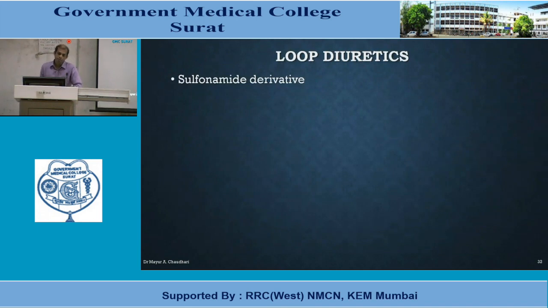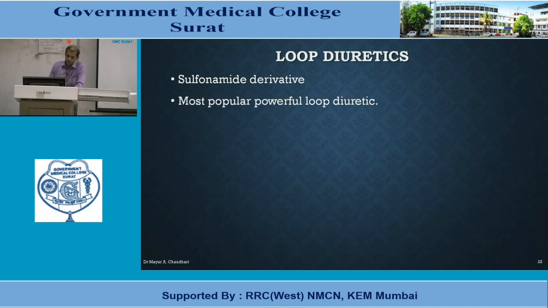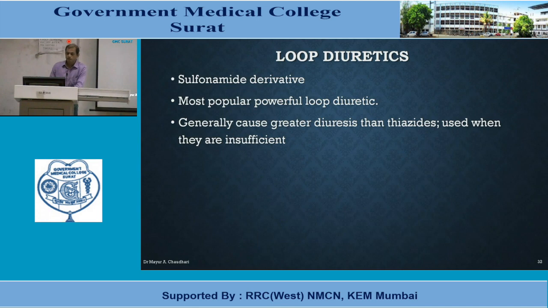Basically, furosemide is a sulfonamide derivative. Sulfonamides are one of the antimicrobial agents. Furosemide is the most popular and powerful loop diuretic. It generally causes greater diuresis than thiazides, and they are used whenever it is found that thiazide diuretics are insufficient. So whenever you want more diuretic action, loop diuretics are preferred in comparison to thiazide diuretics. They can enhance calcium excretion as well as magnesium excretion.